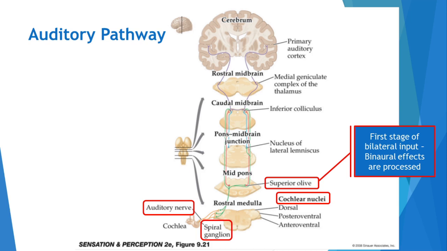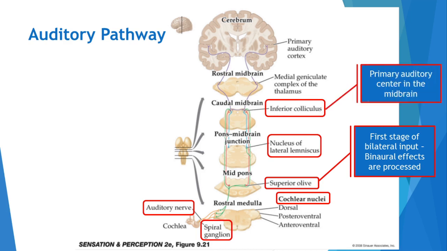From the superior olivary nucleus, nerves go to the nucleus of lateral lemniscus. From there, the neural signals are carried to the inferior colliculus. It is the primary auditory center in the midbrain. The neural outputs from the inferior colliculi are carried to the medial geniculate nuclei of the thalamus. The medial geniculate nuclei relay auditory signals to the primary auditory cortex located in the temporal lobe of the brain.